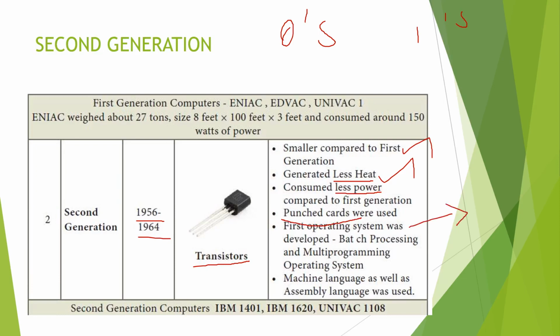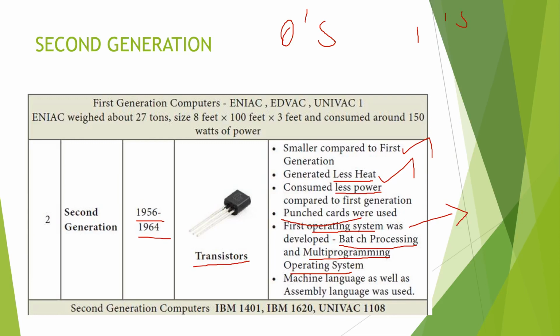In this second generation only, we are using the operating system. What is this operating system? That is based on batch processing and multi-programming. Operating system means it is the interface between the user and the computer hardware. It works like a translator, communicating between us and the computer hardware. In that operating system we have many branches: multi-processing, single processing, multi-programming. A lot of processing types are there. In chapter 4 we will discuss that in brief.